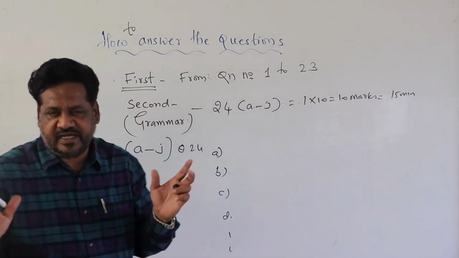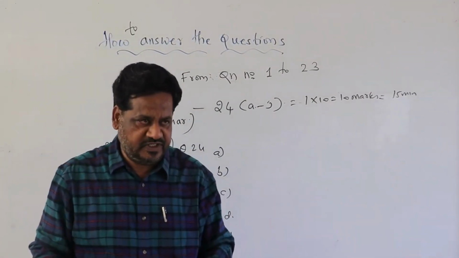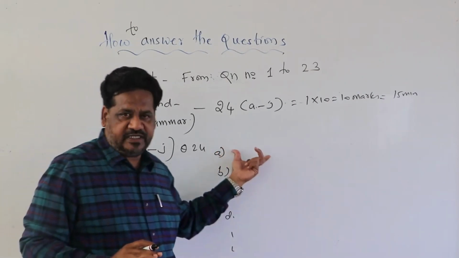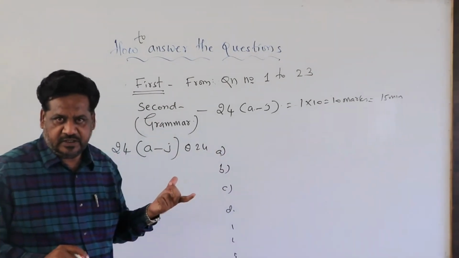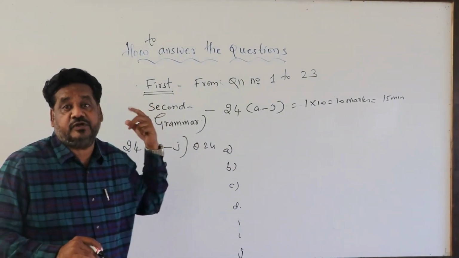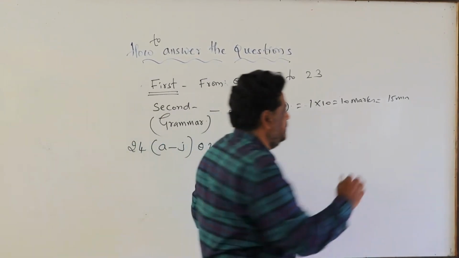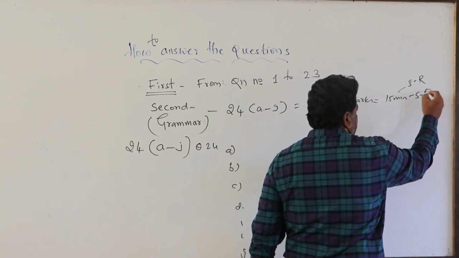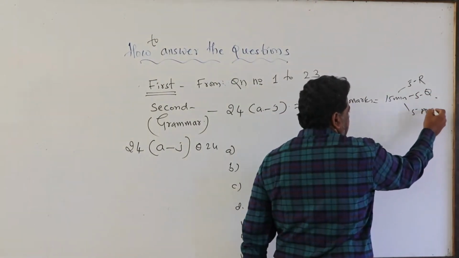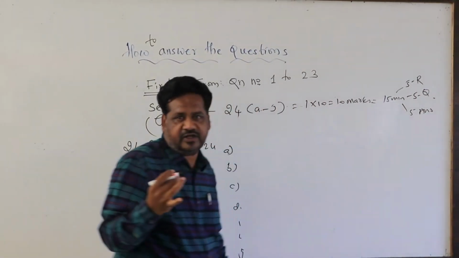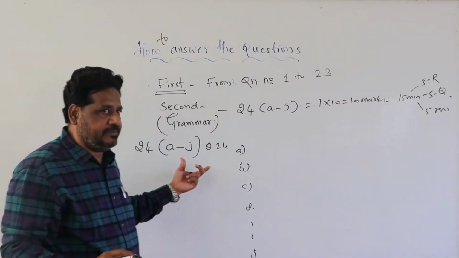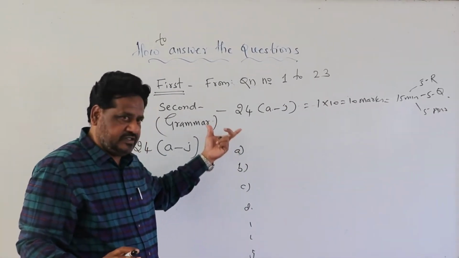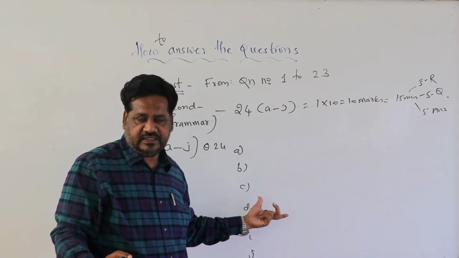You should not take much time to answer the paragraph questions. How should it be answered? First, you read the passage very carefully for 5 minutes. How do you use this time? 5 minutes for reading the passage, 5 minutes for reading the questions, then 5 minutes, very easy, for answering the questions in a word or a phrase. Read the passage carefully and your answers should be on one side of the answer paper.